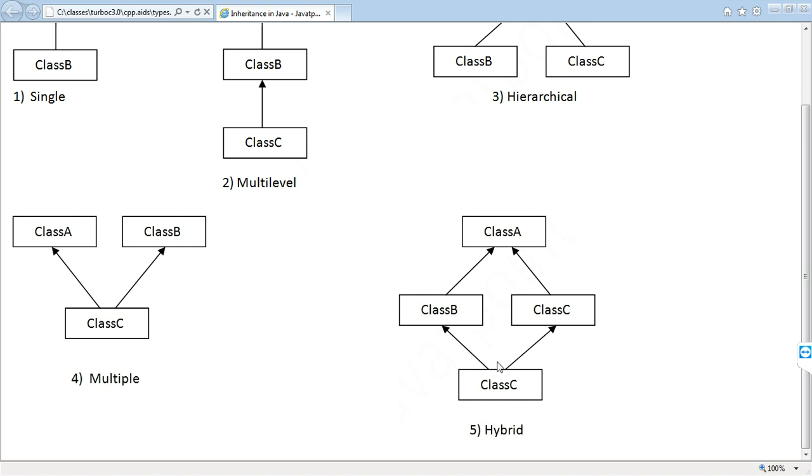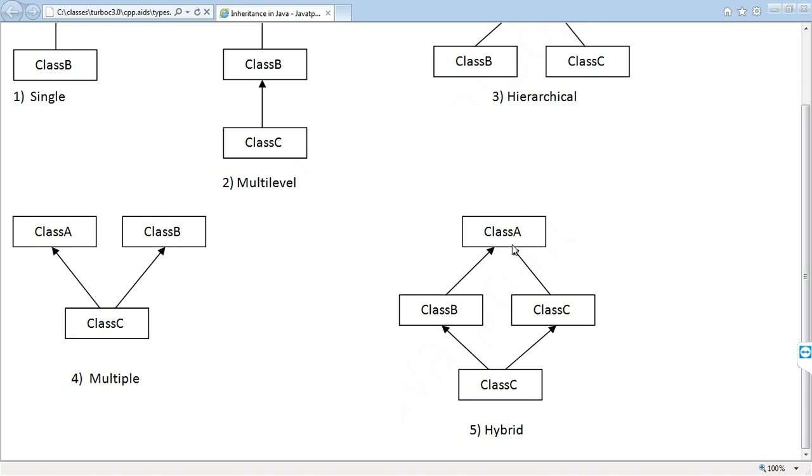Are you clear? Here, according to hybrid inheritance, consider D. D has a father and mother, two base classes, and the D derived class has two base classes, B and C. B and C become derived classes of the A base class.